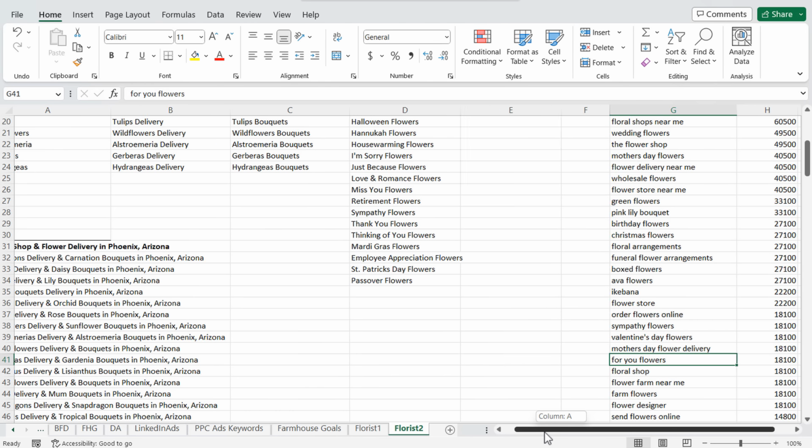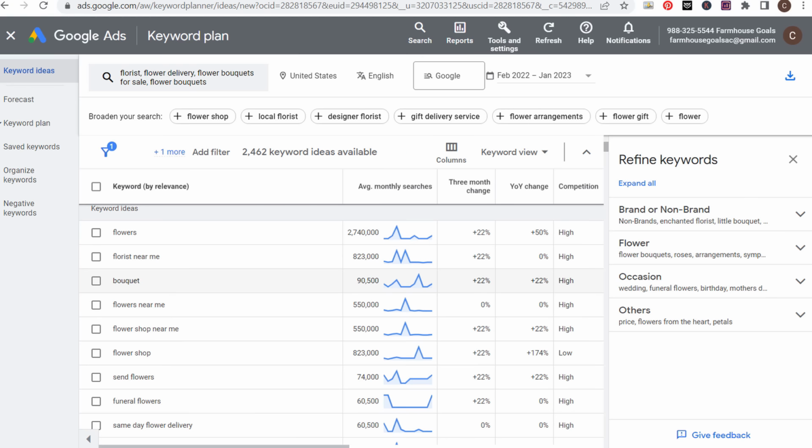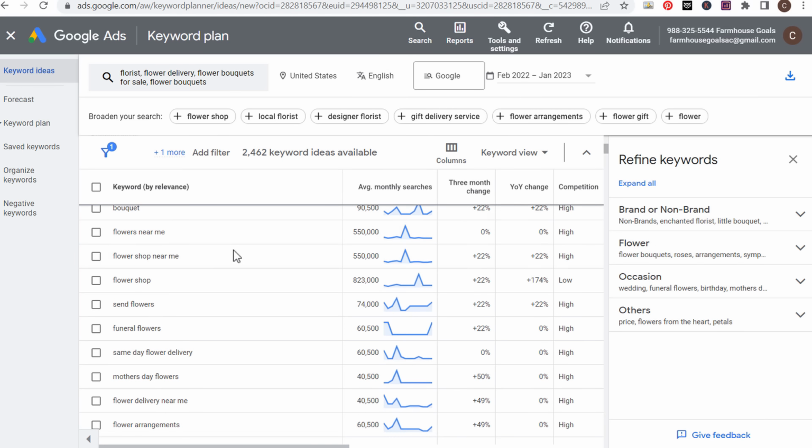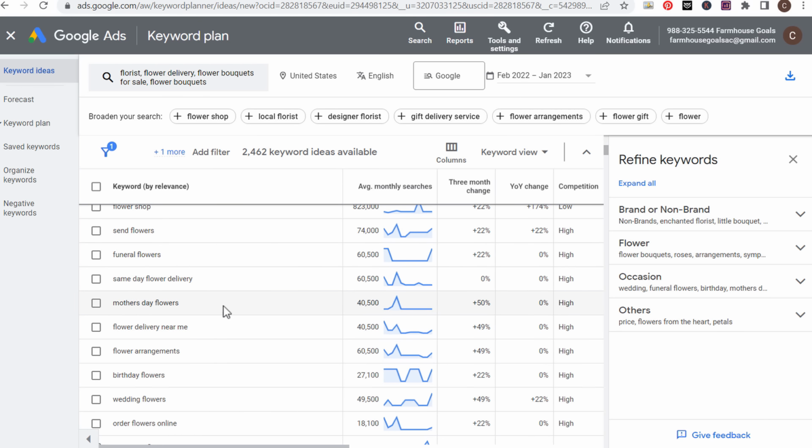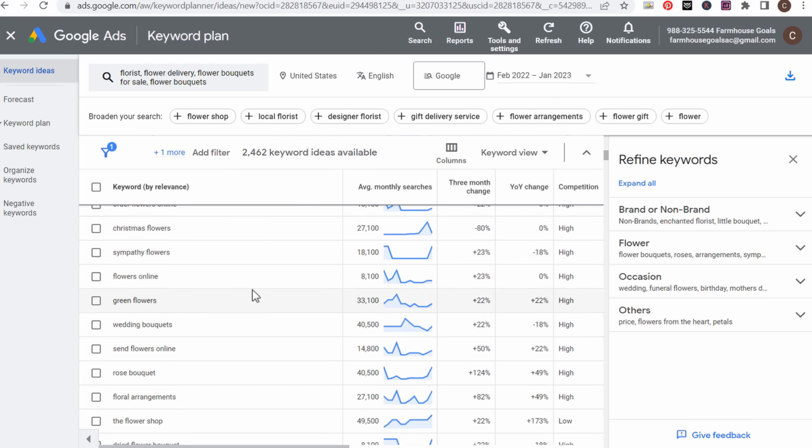And this is an easy way to go about your keyword research: start by using the Google Keyword Planner and then coming down here and saying, okay, we need a page on our website for Mother's Day delivery. We need a page on our website for same-day flower delivery. We need people to know they can send flowers to people. We need people to know here are all of our different funeral flower arrangements. So you can find all of these different ideas just by using the Google Keyword Planner.